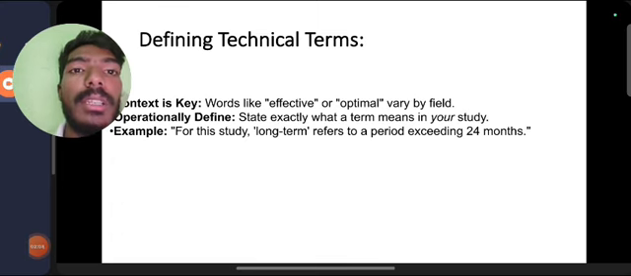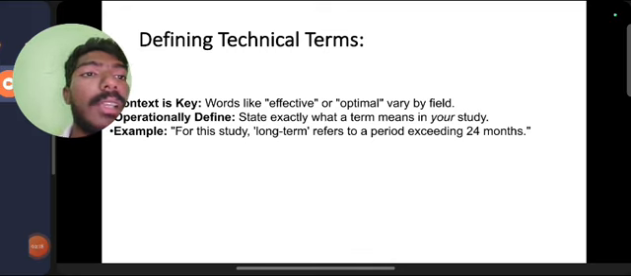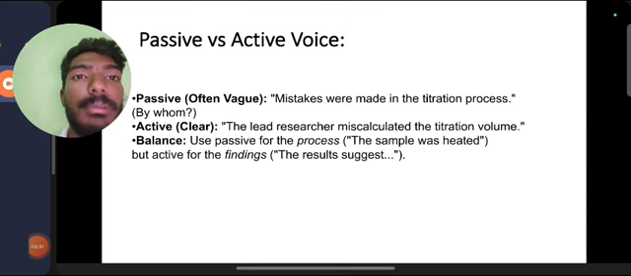Defining technical terms. Context is key. Words like effective or optimal vary by field. State exactly what a term means in your study. Example: for this study, long term refers to a period exceeding 24 months.